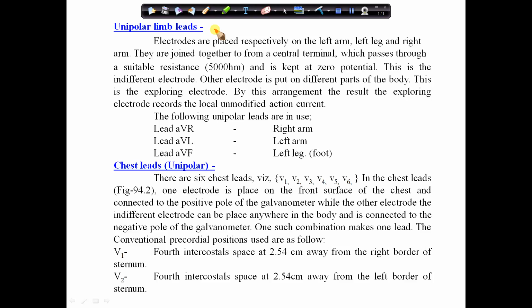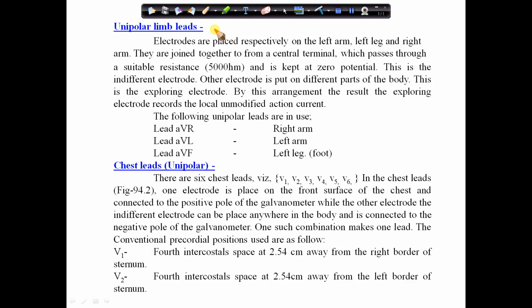AVF: the active electrode is from the left leg or left foot, and the indifferent electrode is obtained by connecting the two upper limbs.